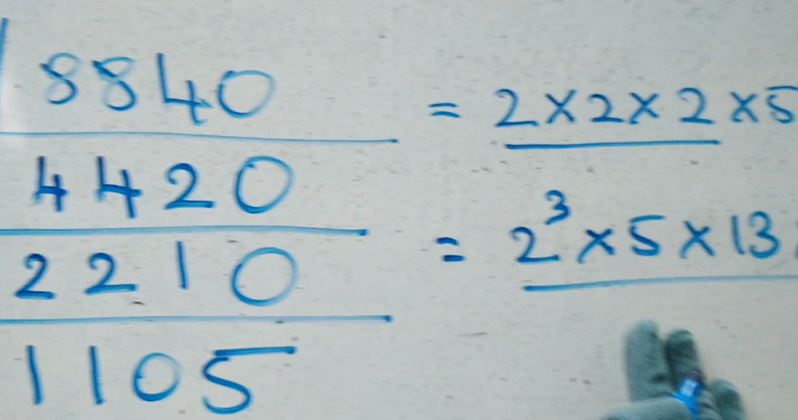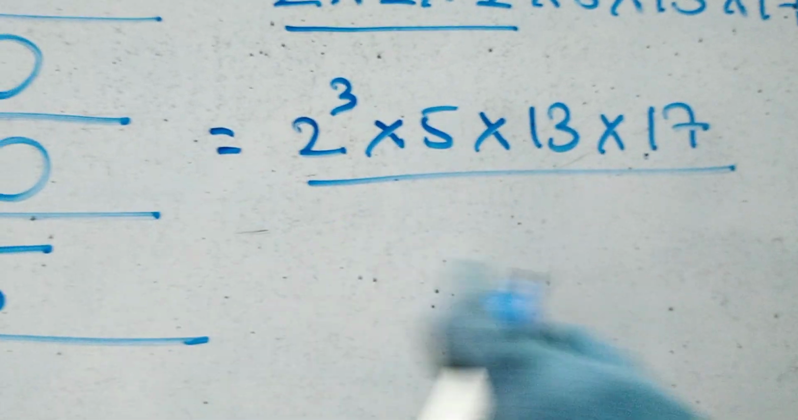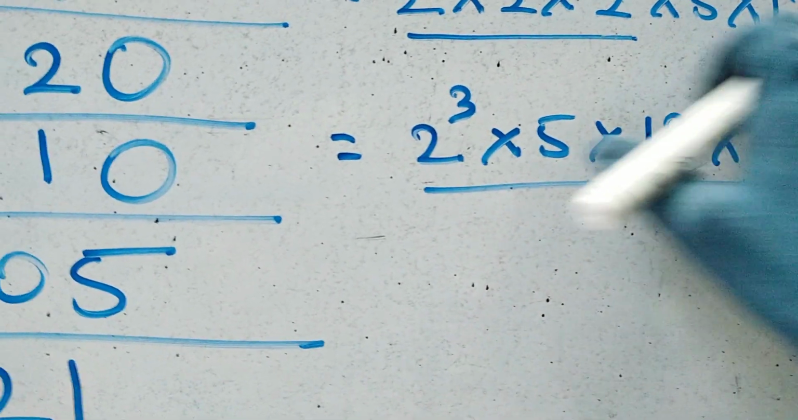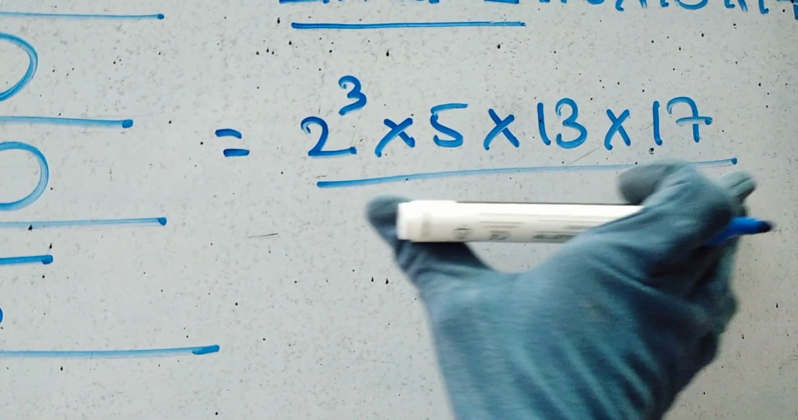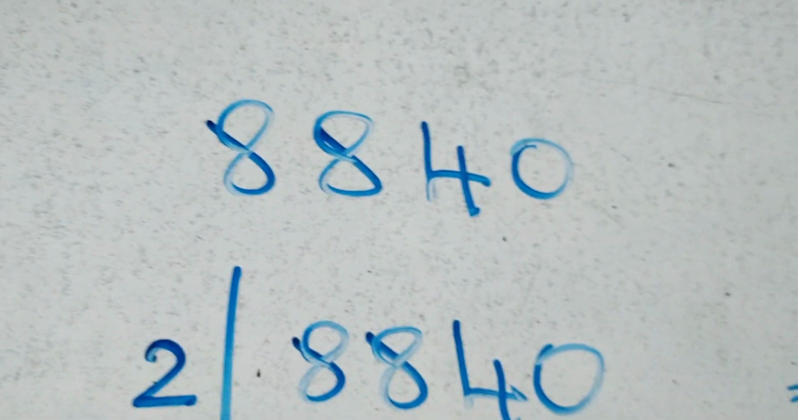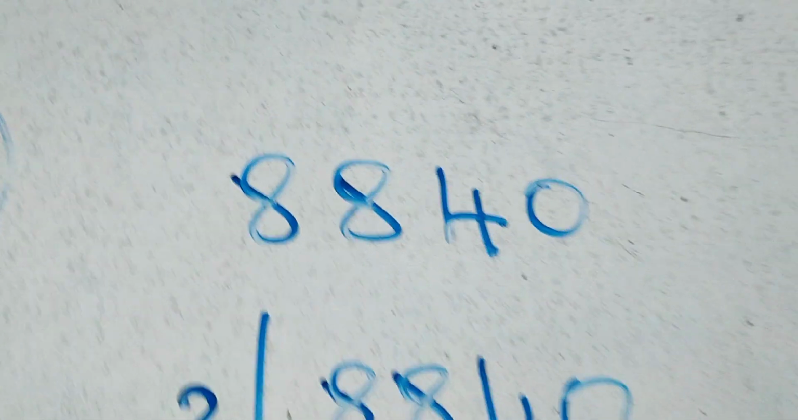It is a way of expressing a number as a product of its prime factors. These are the prime factors, and all of them are prime numbers. Prime factors are a set of prime numbers which, when multiplied together, will give you the original number. Did you understand, kids? So when you multiply all these prime factors together, you will get the original number.